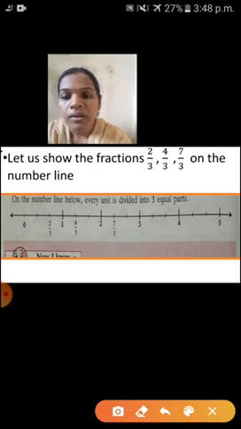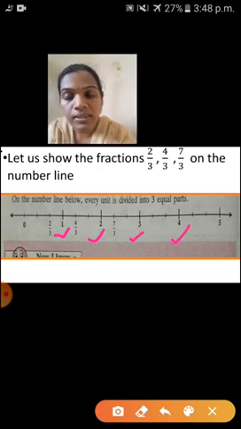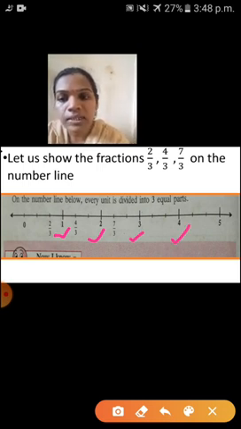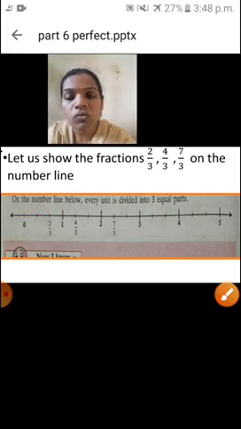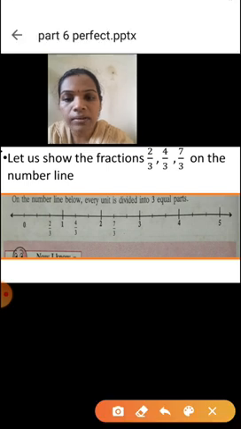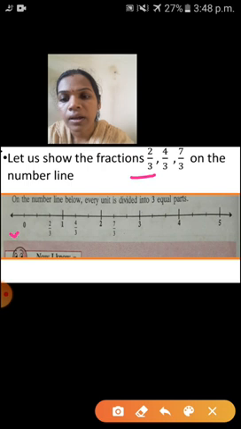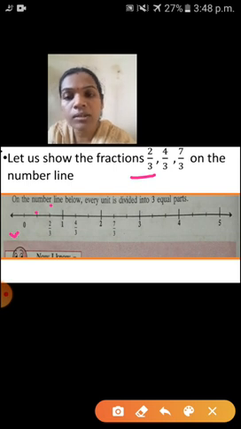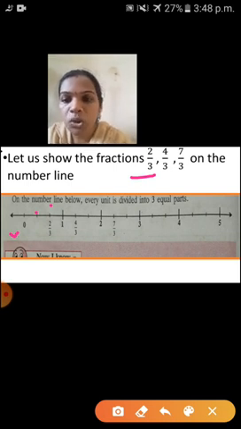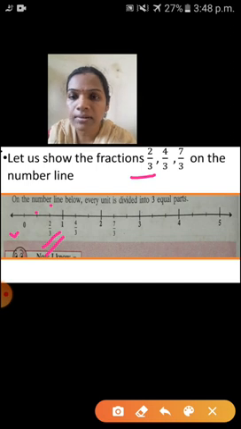See here children, I drew this line first, afterwards I made the units 1, 2, 3, 4. Afterwards every unit is divided into 3 equal parts. So what is the first fraction here? This is 0. The next point is 1 upon 3. The next point is 2 upon 3. So we have to show 2 upon 3 here.